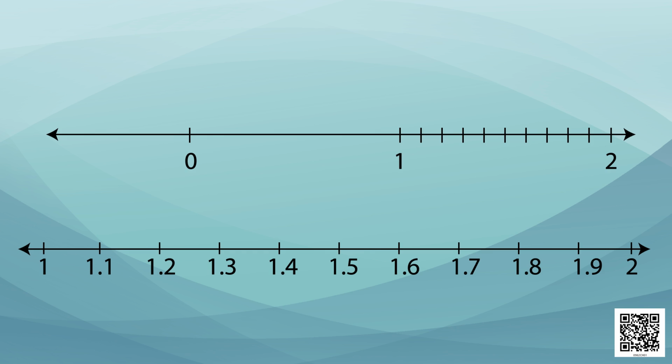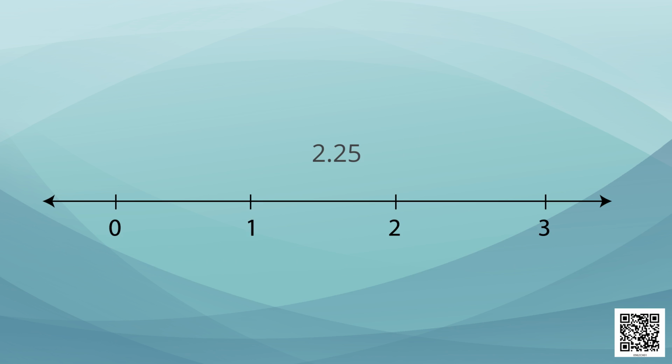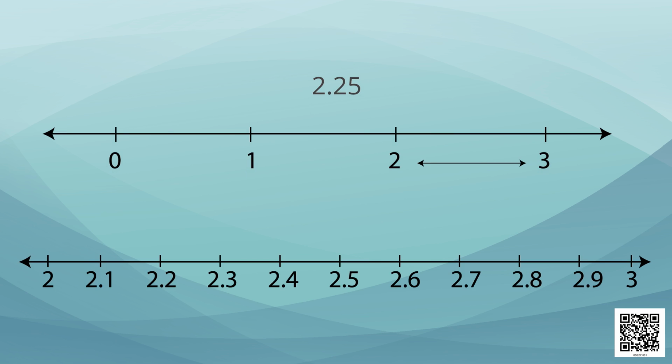So, can we express rational numbers with the help of these divisions of the number line? Yes, we can. Let's see how. Suppose we have a number 2.25. That is, after dividing a rational number, we obtained 2.25 as its decimal expansion. Now, it can be conveniently represented on the number line. See, when we look at the distance between 2 and 3, we find its subparts, which are 2.1, 2.2, 2.3, 2.4, etc.